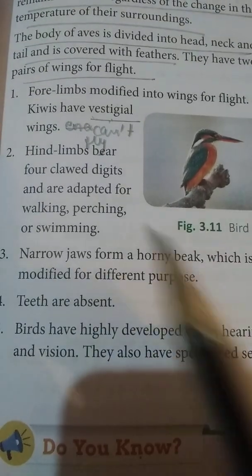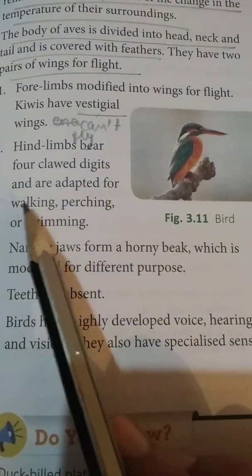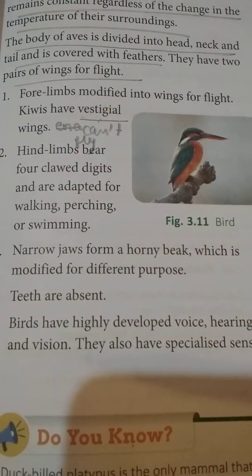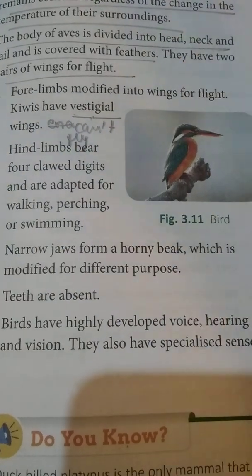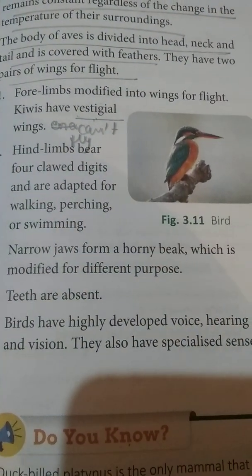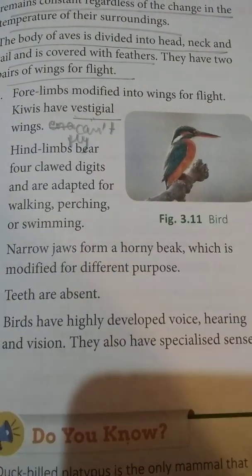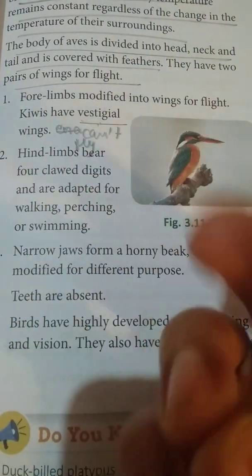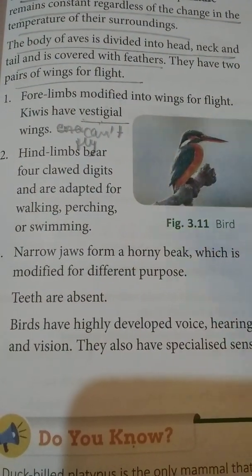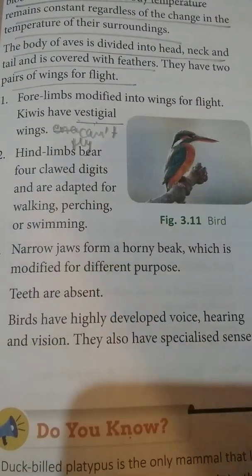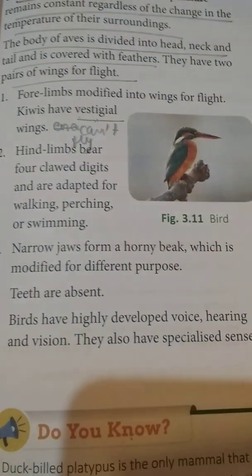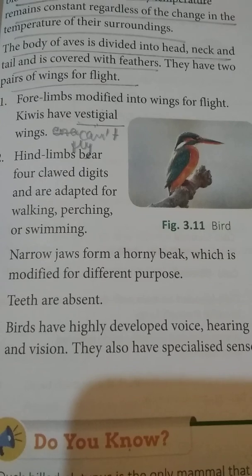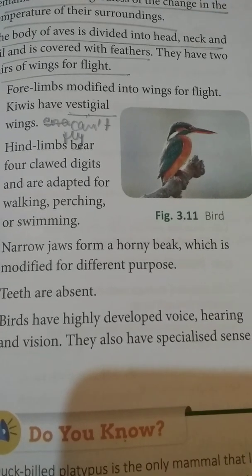Hind limbs bear four clawed digits and are adapted for walking, perching and swimming. So their hind limbs are divided into four claws and digits. It means, like you can see your fingers, it is divided into digits. Such kind of divisions is also found in their claws, and these claws help them to walk. While walking it helps them to maintain their grip with the ground. It also helps with perching and swimming.